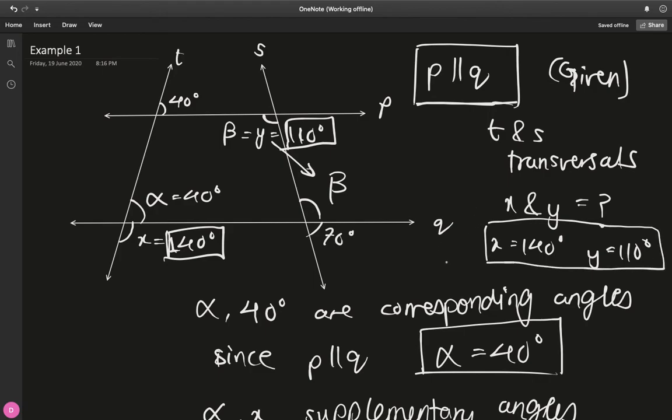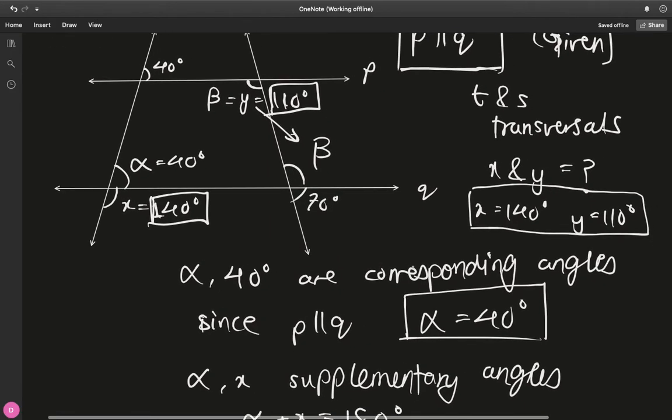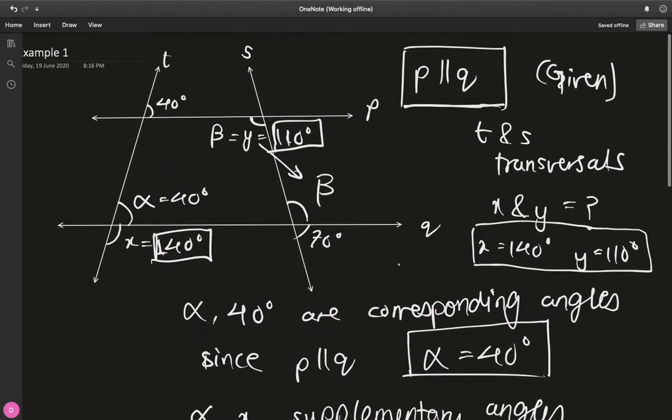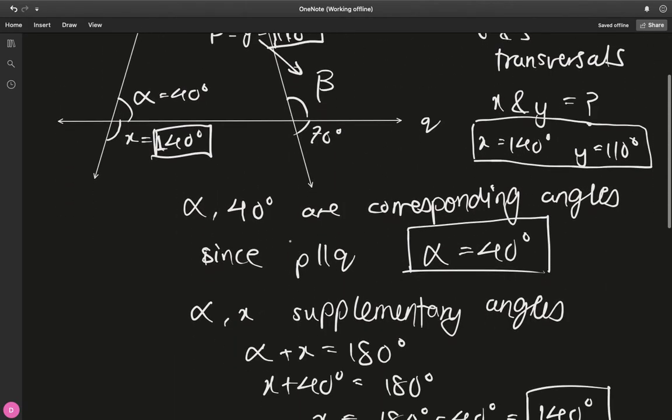And believe me, writing these reasons is extremely important because this will enable the examiner to know your thought process and whether you understood the entire concepts of parallel lines and transversals and using their properties. Especially this case of P is parallel to Q, because if you don't write it, then it will be like you're just supposing that every corresponding angle is equal to each other. So writing this is extremely important. Let's do another example to just clear off any remaining doubts you may have. See you on the fresh page.